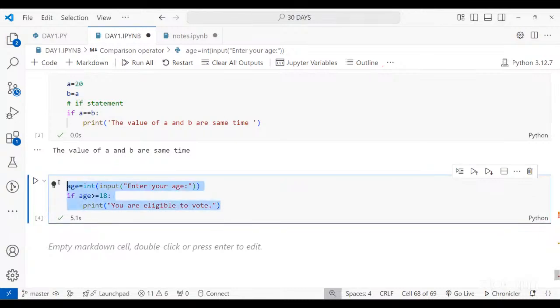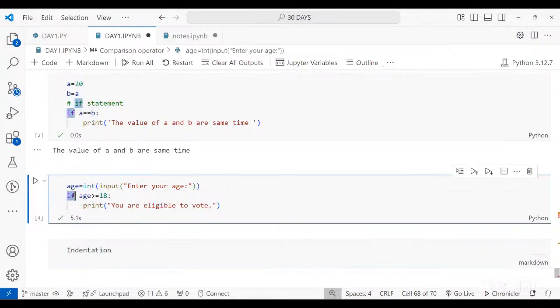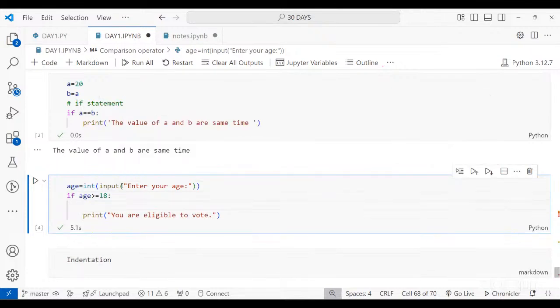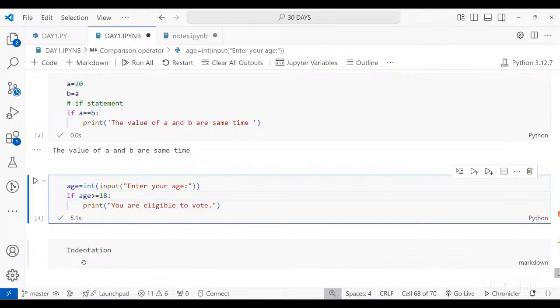In conditional statements, in loops, in functions, there is one more concept, which is called indentation. Indentation is in every programming language. In Python, when I have written if, then I have written the condition, then I have added a colon. Whenever you press enter after the colon, you will get some space at the beginning. You can see my cursor is not at the beginning, right? It has certain space. Whenever this space comes up, it means this is indentation.